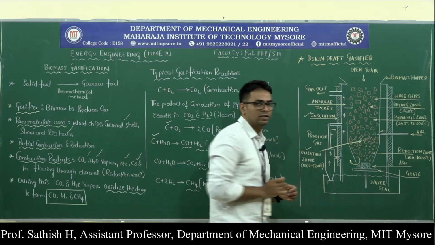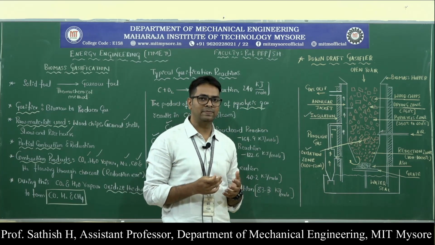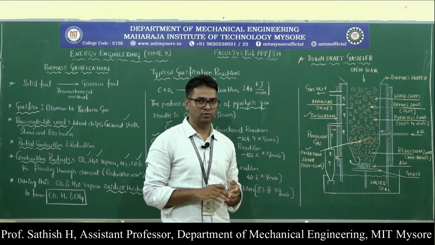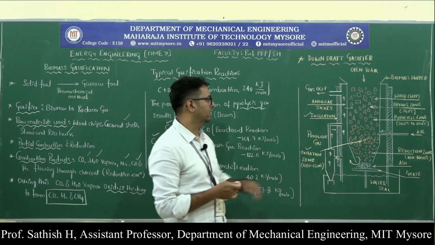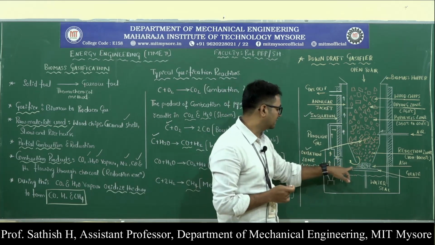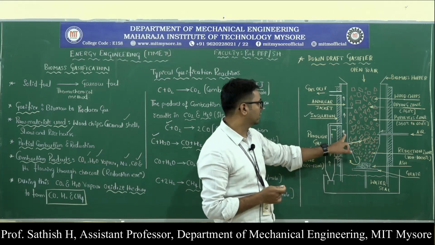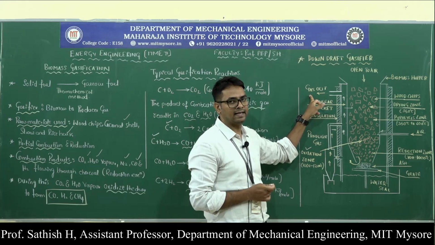That high temperature helps us remove the moisture content in the wood, so that will increase the efficiency. That is the reason why we take the producer gas through this annular ring and then to the gas outlet here.